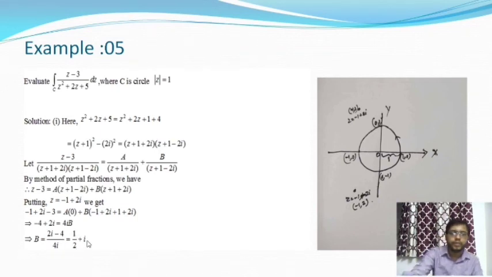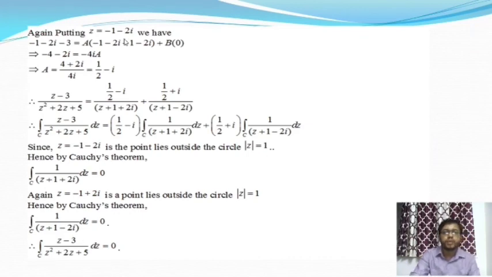And when we put z is equal to minus 1 minus 2i, we will get the value of a, and the value of a is 1 by 2 minus i. From this the given function can be expressed as two partial fractions. The first fraction is 1 by 2 minus i by z plus 1 plus 2i, and the second one is 1 by 2 plus i by z plus 1 minus 2i. Now taking integration on both sides, we will get this one.